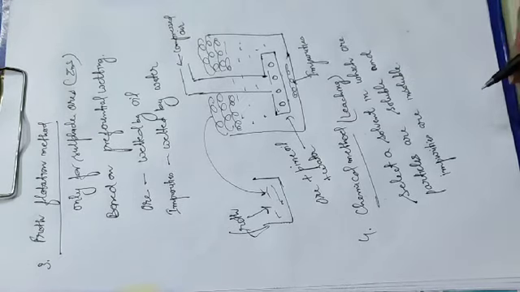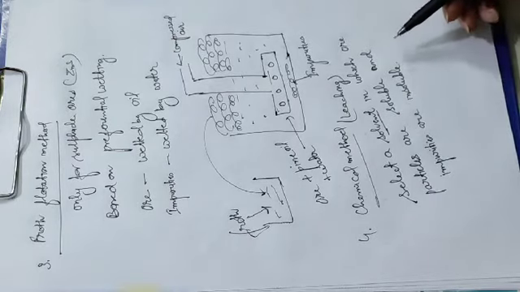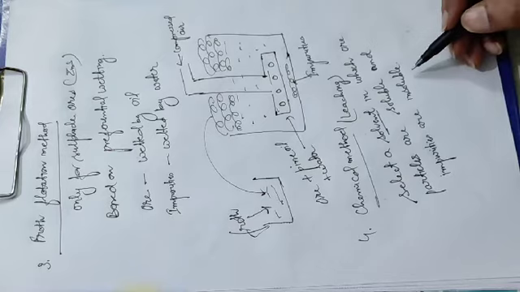So in leaching, we select a solvent in which ore particles are soluble and impurities are insoluble.